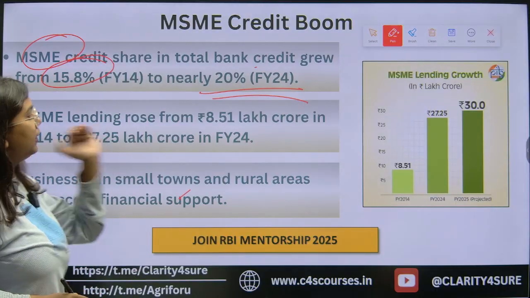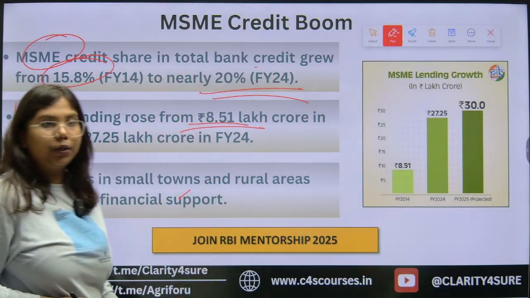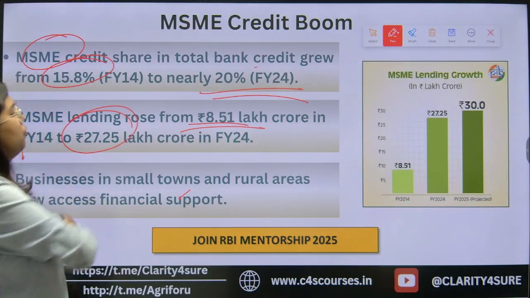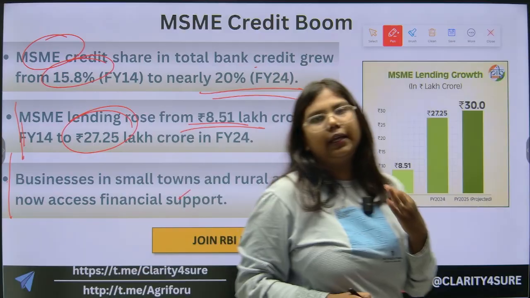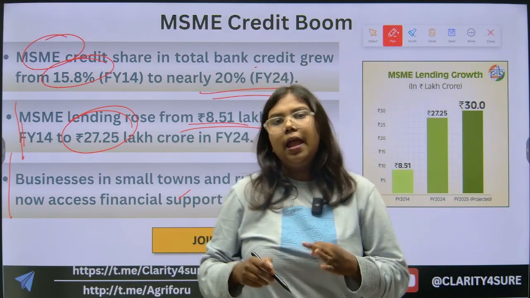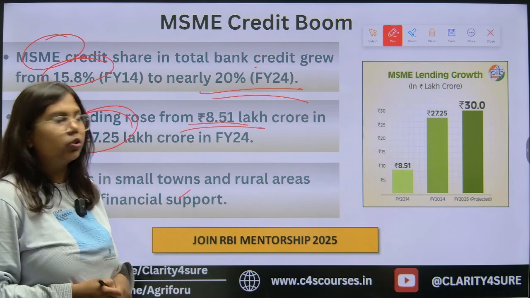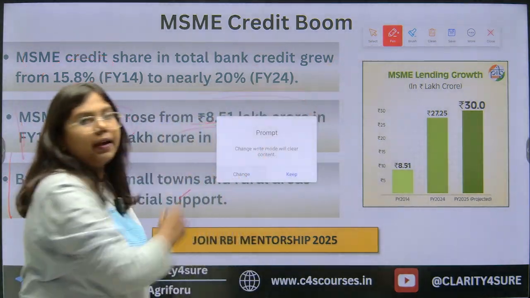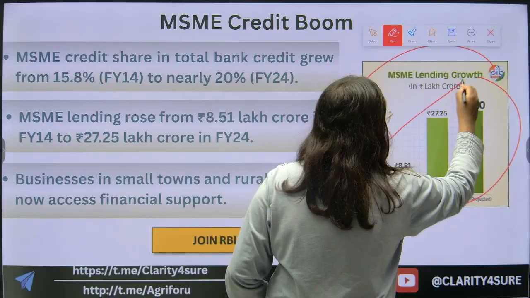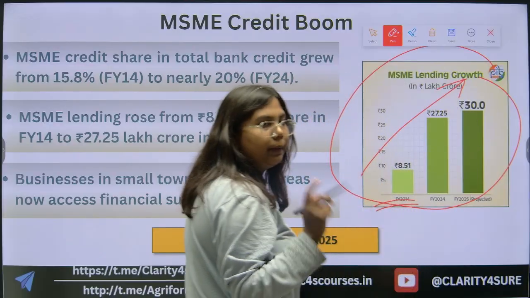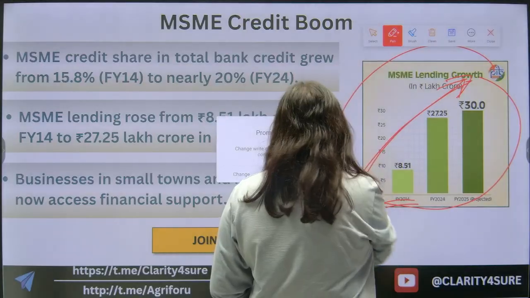Now the MSME lending has risen from 8.5 lakh crore to 2.25 lakh crore till date, and so the businesses in small towns and rural areas are now getting the benefit of this scheme, and they are also eligible to start their business with the help of Pradhan Mantri Mudra Yojana, which is increasing financial inclusion. In the graph you can also see how it is increasing from the date of implementation, that is 2015, to till date, that is 2025.